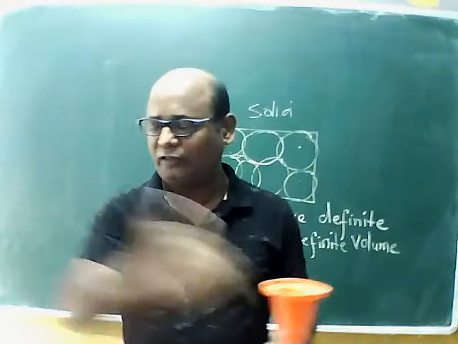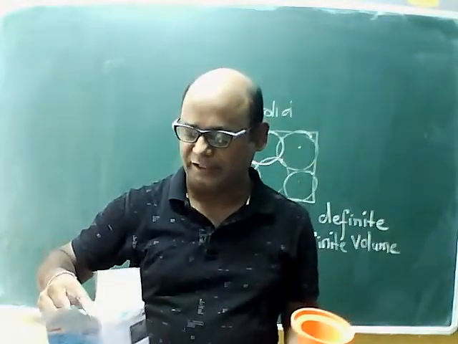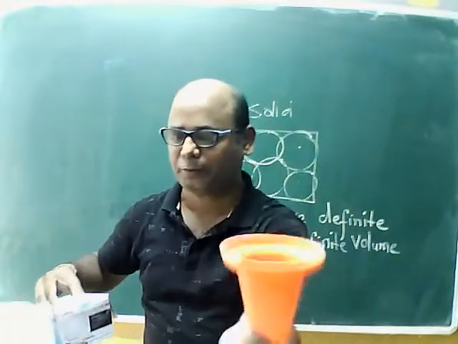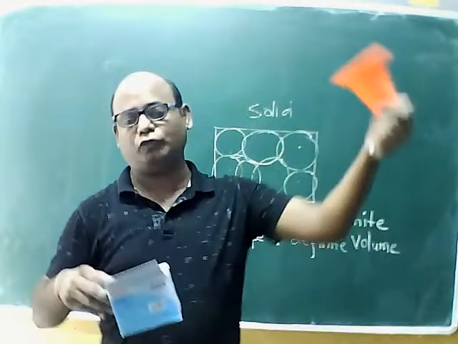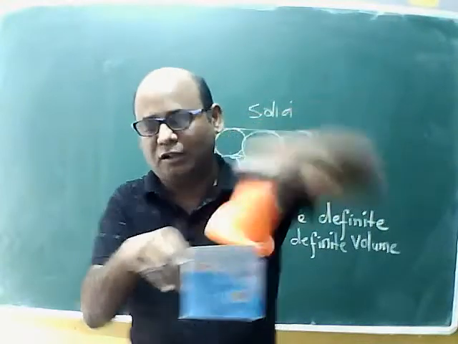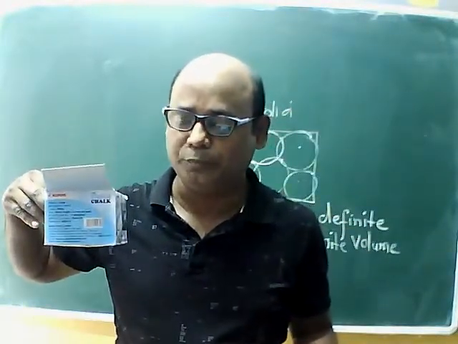Now if I pour it in a box-like container, a cuboidal shape, then it will take the shape of the cube.